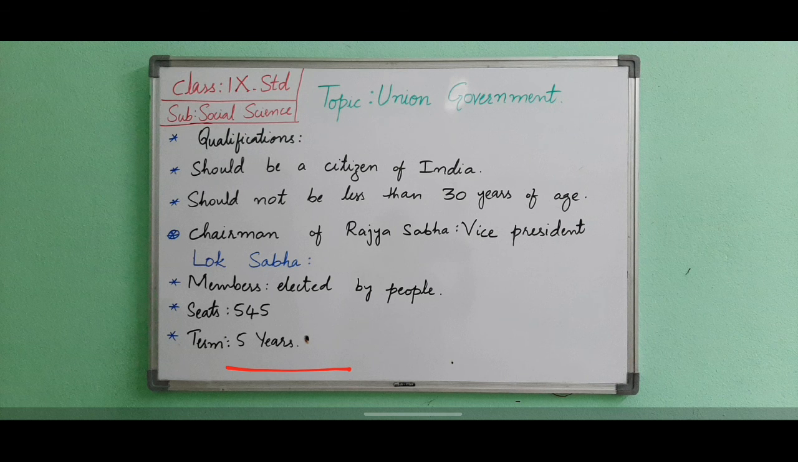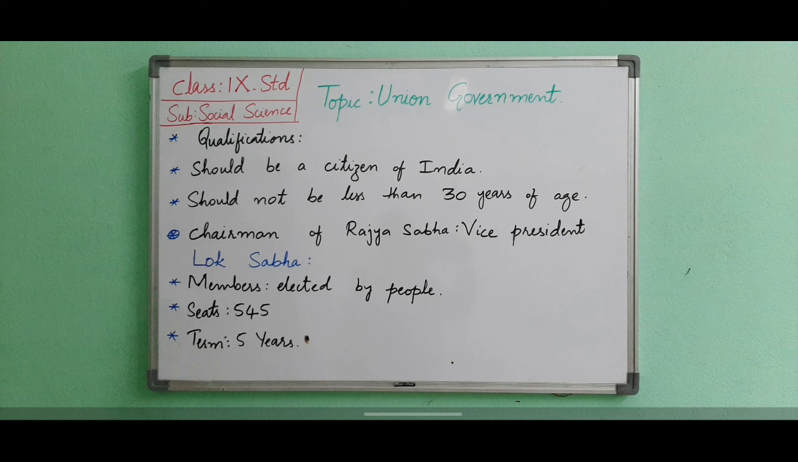Now we will see the qualification of the members. Firstly, one should be a citizen of India, must not be less than 25 years of age, should not hold any office of profit under the government, should not be a person of unsound mind, should not have been punished under law, and should possess qualifications specified by Parliament from time to time.